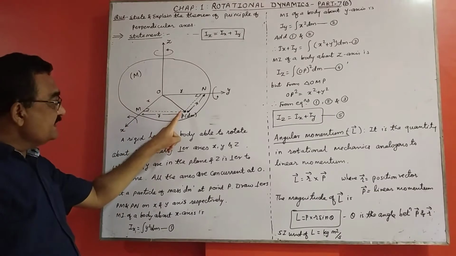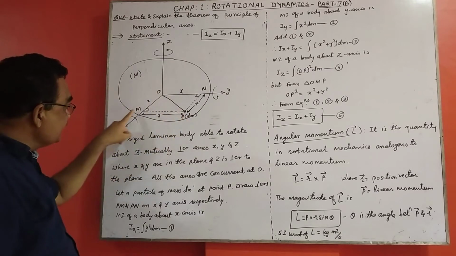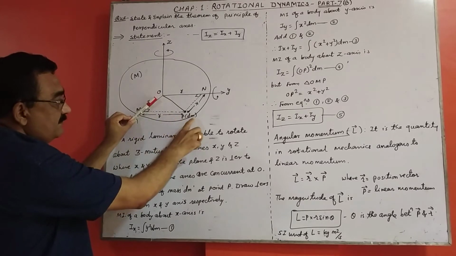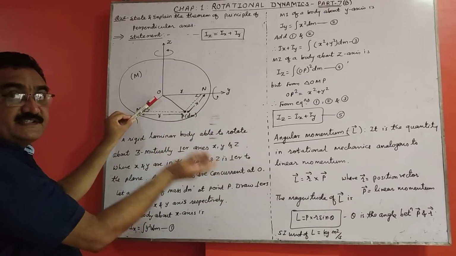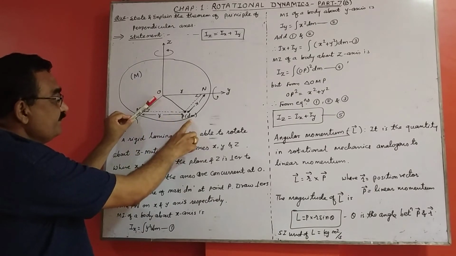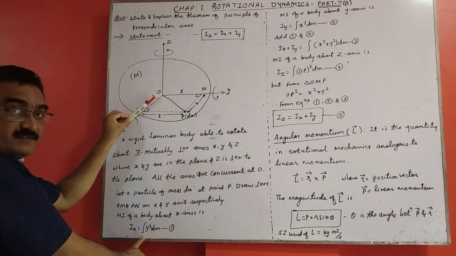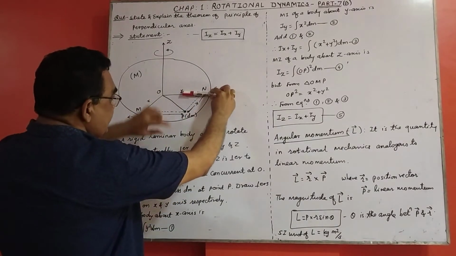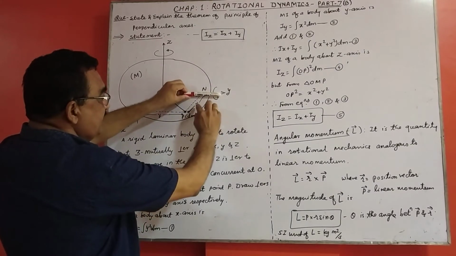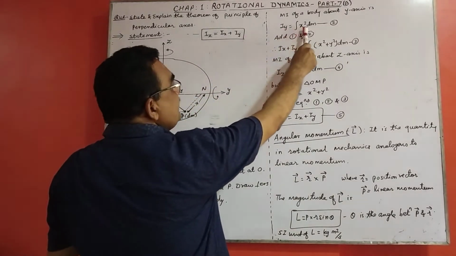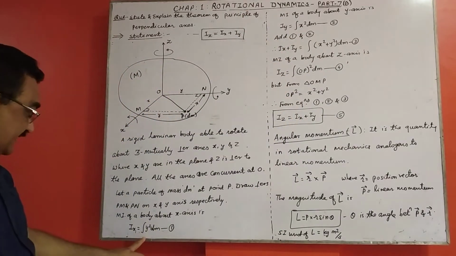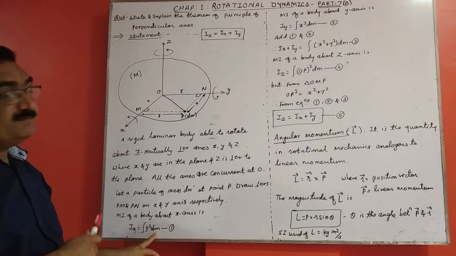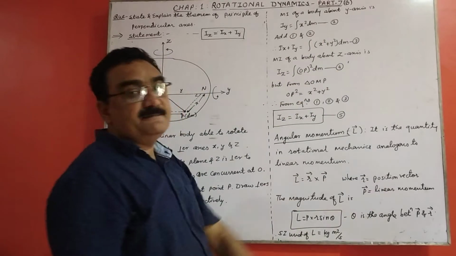Now the moment of inertia of the body about the x-axis: the distance is y and the mass is dm, so it is the product of mass and square of distance, y square into dm. For the total body we take the integration, so Ix is equal to the integration of y square dm. Similarly, about the y-axis the distance of the point is x, so Iy is the integration of x square dm. Now add these two equations: we get Ix plus Iy, and because the integration with respect to dm is the same, we can take x square plus y square into dm.